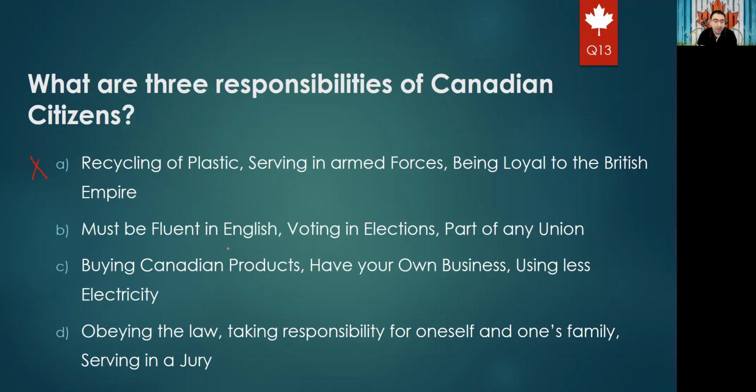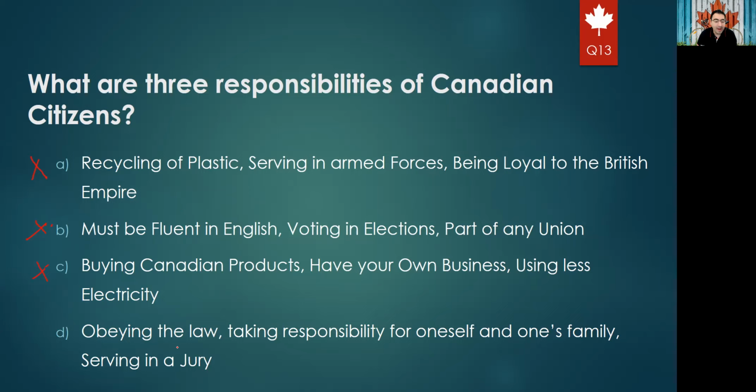Option B, must be fluent in English, voting in election, part of any union. I think we can exclude this also. I don't think fluent in English is a mandatory thing. Option C, buying Canadian products, have your own business, using less electricity. Sure, that makes no sense, right? So you can even exclude this. So you actually know that the right answer is D, even without reading the sentence, but we will read it.